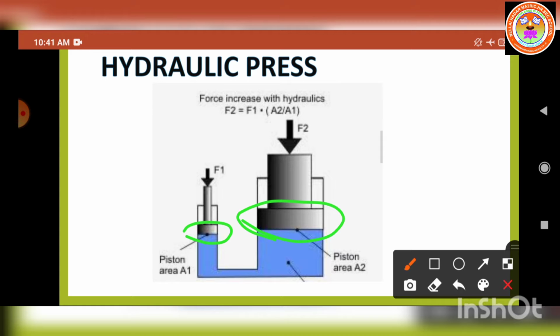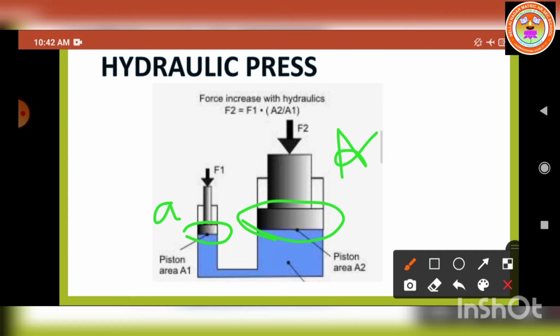Now they are fitted with pistons of cross-sectional areas small a and capital A. The smaller piston's cross-sectional area is denoted by the symbol a. The second piston's cross-sectional area is denoted by the symbol capital A.